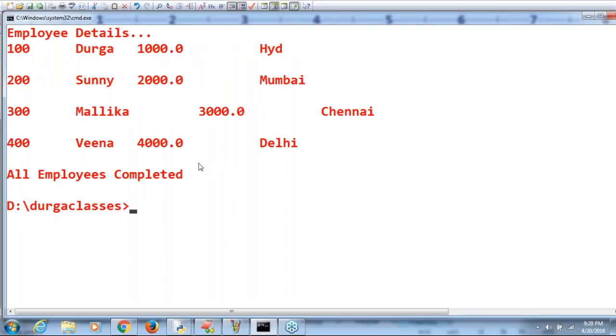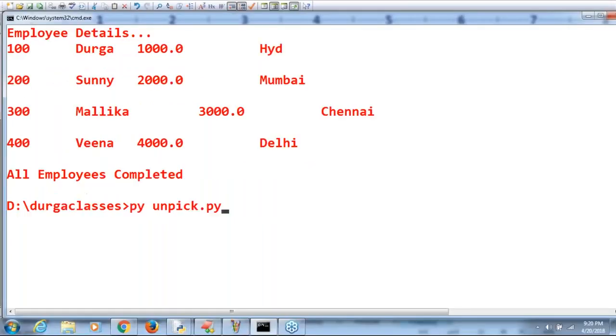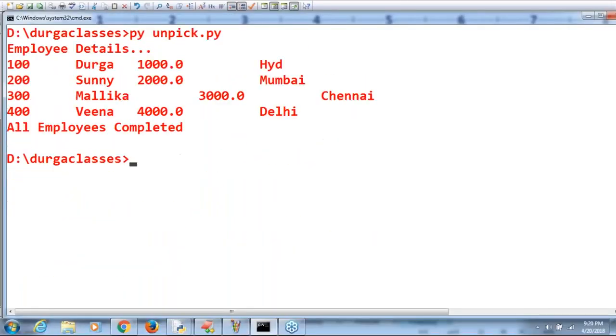Everyone is aware? Everyone able to understand? All employees completed. Let me remove this print also. Not required. Then are you in a position to understand that? Complete employee information we are getting by default.